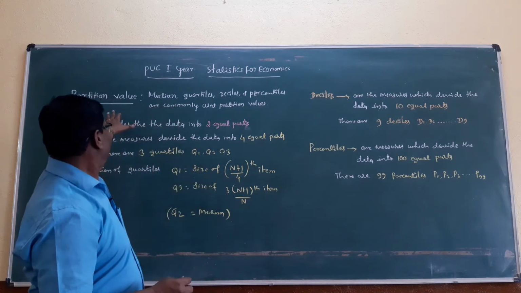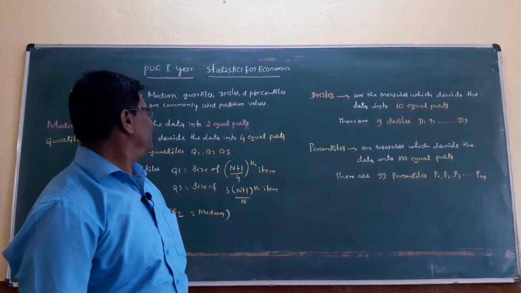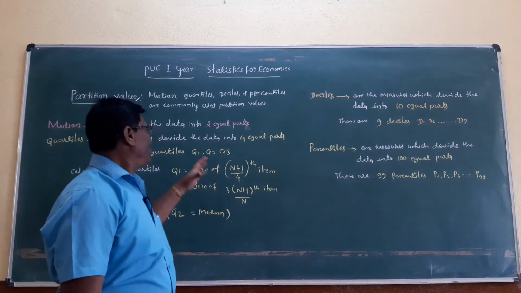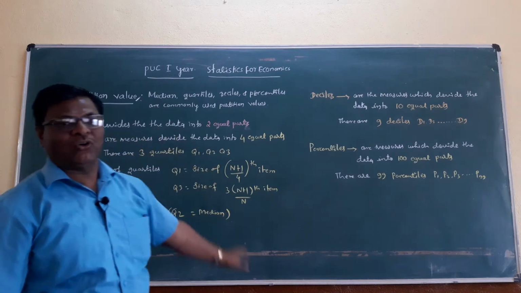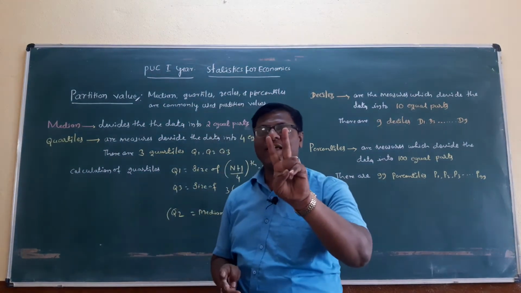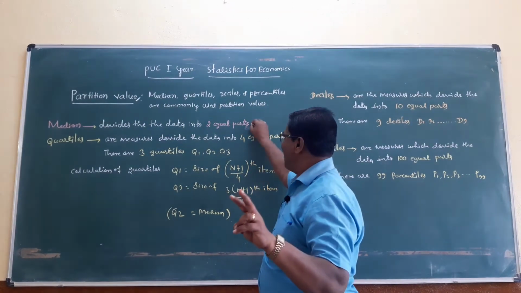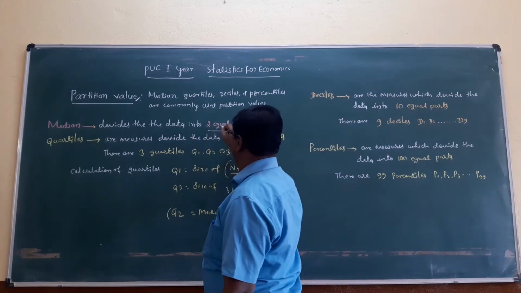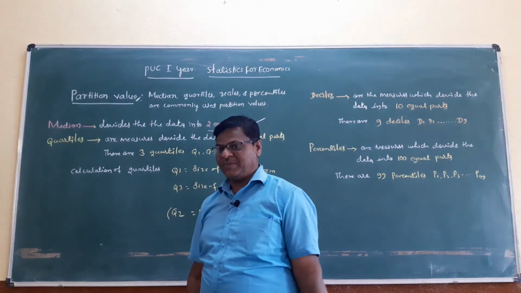Median, quartiles, deciles, and percentiles are commonly used partition values. But today we have to see how the median divides.